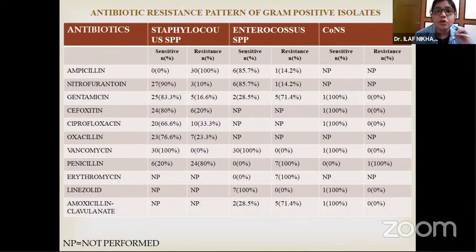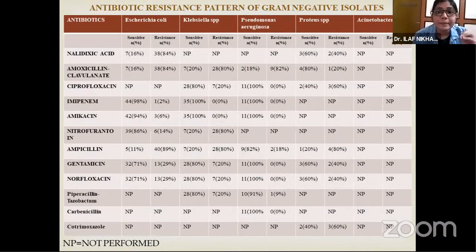Antibiotic resistance pattern of the gram-positive isolates. There were many antibiotics taken into consideration, but among the Staphylococcus, Enterococcus, and CONS, vancomycin showed 100% sensitivity for all three gram-positive organisms. For the gram-negative organisms also, there were many antibiotics taken into consideration, but imipenem, norfloxacin, gentamicin and nitrofurantoin showed more than 75% sensitivity compared to the other antibiotics.